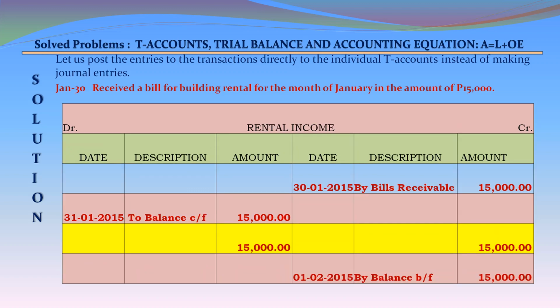Rental income account on the credit side, 30th January 2015, by bills receivable 15,000. We are closing this account on the debit side, 31st January 2015, to balance carried forward 15,000, and on the credit side, 1st February 2015, by balance brought forward 15,000 credit.